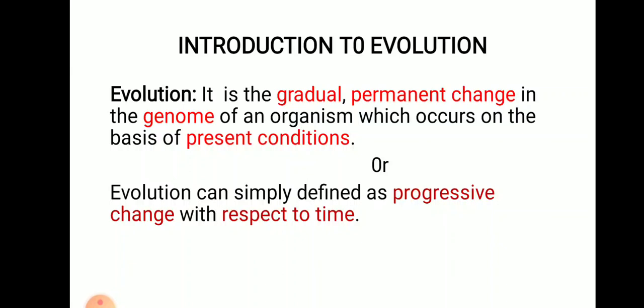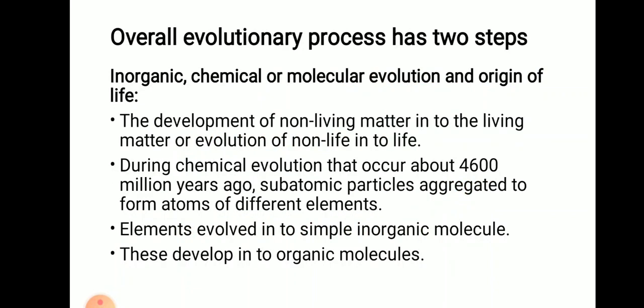So, we can simply define evolution as progressive change with respect to time. Whenever we see a change with respect to time, it is all about evolution. But dear students, evolutionary changes always occur very slowly because the overall evolutionary process has two steps, that is inorganic, chemical or molecular evolution, which is also called the origin of life.